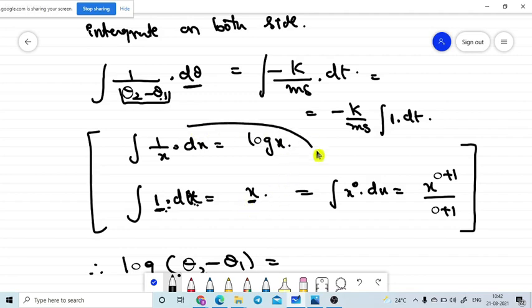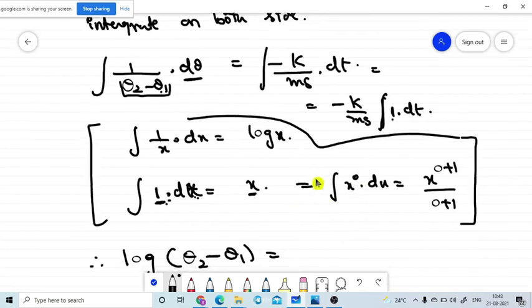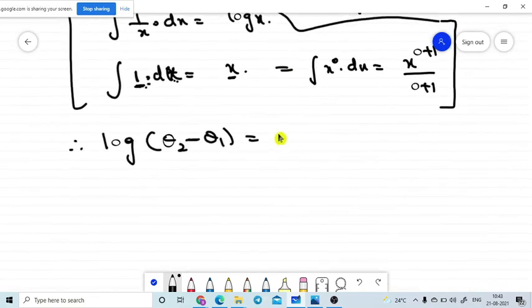Integral of 1 into dx is equal to x; in the same manner, integral of 1 into dt gives t. So the right side integration value is minus k divided by ms into small t.